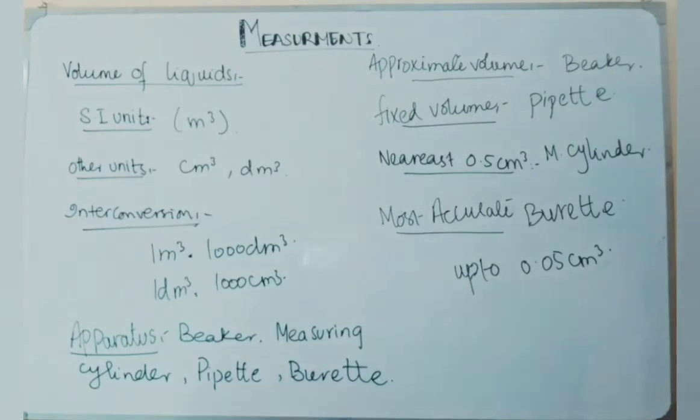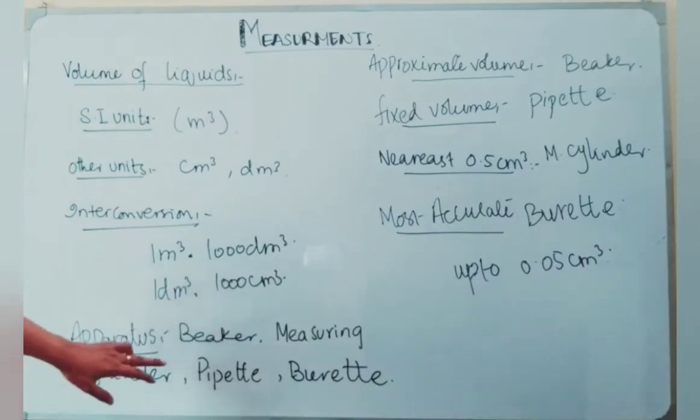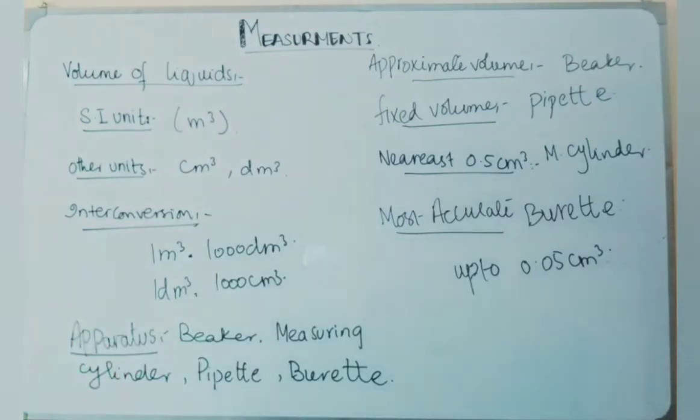For the gases, of course, we are using the gas syringe made of glass or plastic, measuring a maximum volume of 100 centimeter cube, and the apparatus for measuring the liquid are the beaker, measuring cylinder, pipette and burette. Now one by one I will explain their accuracy and how much volume they can measure accurately. If you want to measure an approximate volume, then the beaker is the right apparatus. You can take any approximate volume of 20 centimeter cube, 30, 35, 40. It doesn't give you a very accurate volume.